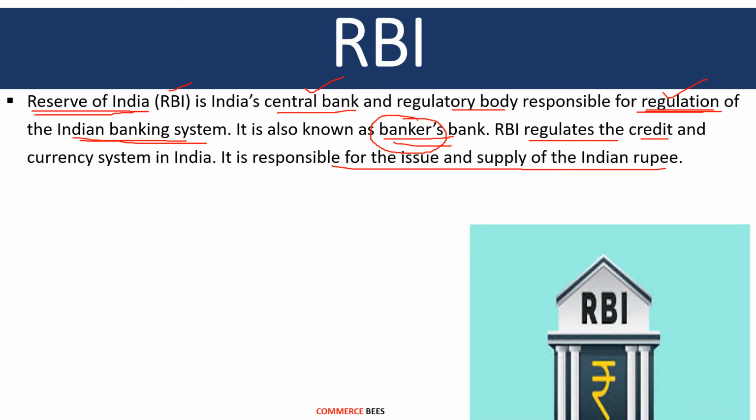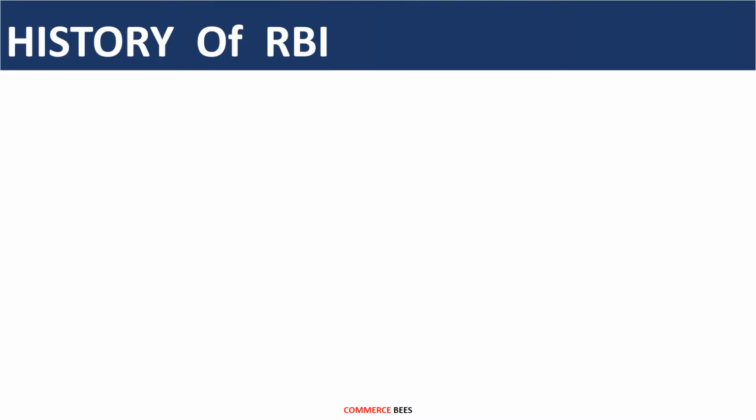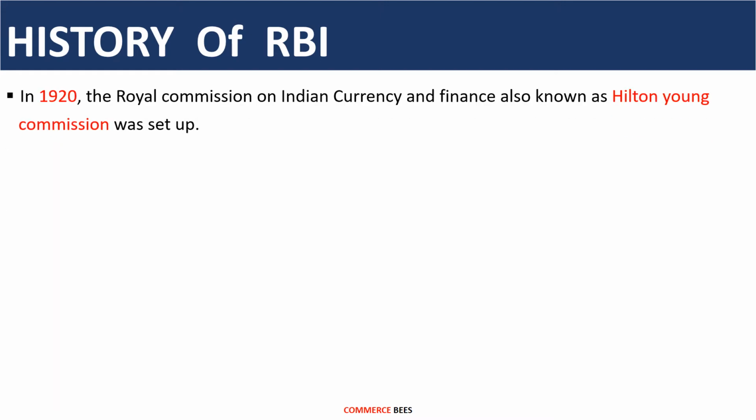Let's now move on to the history of RBI. Before 1920, there was no central bank in India and all the banks that were operating were private banks. So in the year 1920, that is immediately after the First World War, a commission was set up, that is the Royal Commission on Indian Currency and Finance.